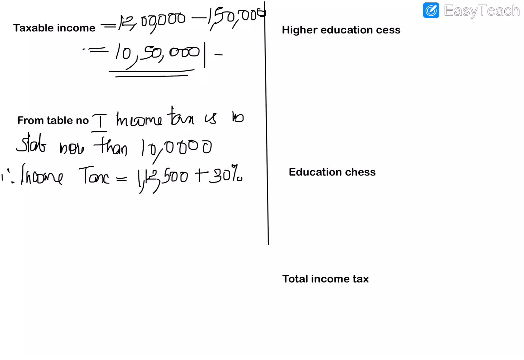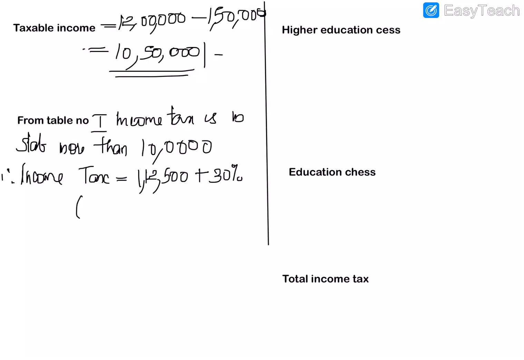Since it is more than 10 lakh, he doesn't have to pay the higher rate on income up to 10 lakh. So we will have to subtract that amount from the taxable income. Up to 10 lakh he will be paying 1,12,500, which is the tax for 10 lakh rupees, and the 30% tax applies to the amount more than 10 lakh.